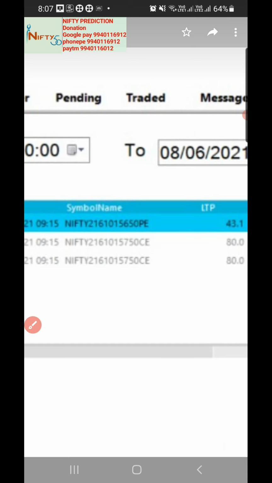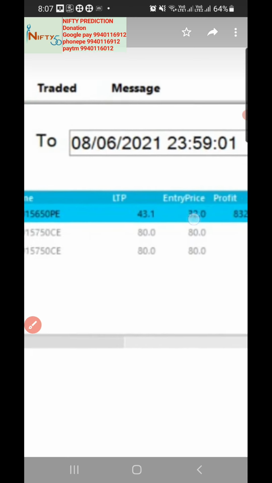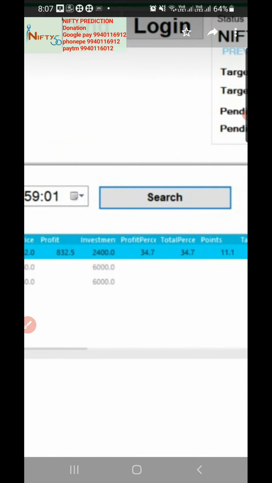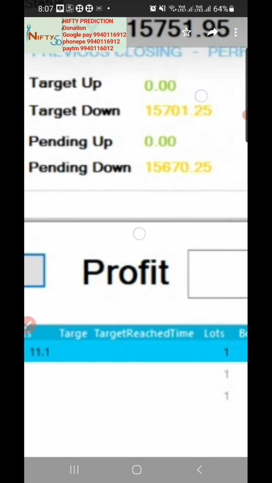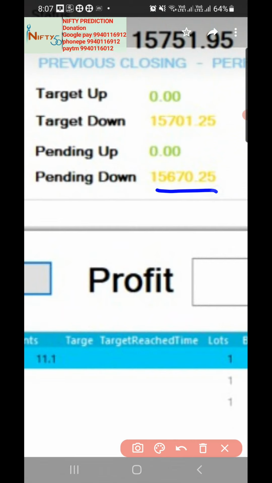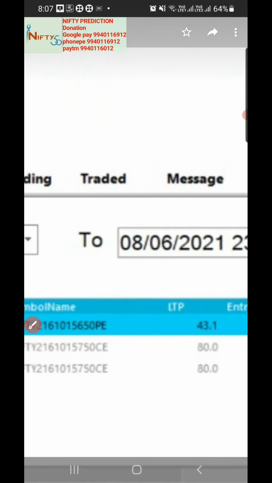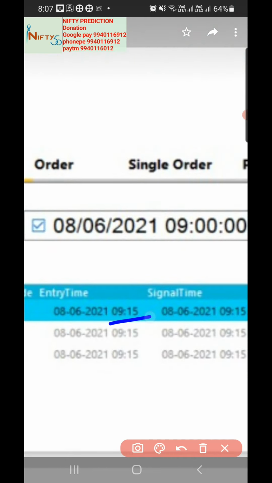15,650 put for 32 rupees in the morning itself, and booked a very good profit today, I mean on Tuesday, because we had a target of 15,670.25 pending, and in the morning it opened, it showed a target of 15,701. So the market will fall towards that point. It traded around 15,751. So a 50 point fall will happen. So it picked in the morning itself, around 9:15.